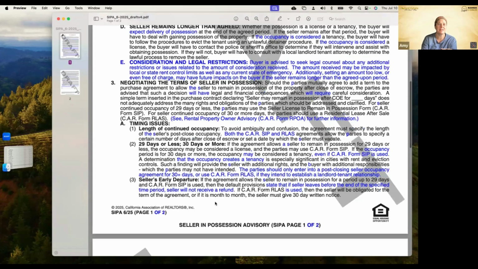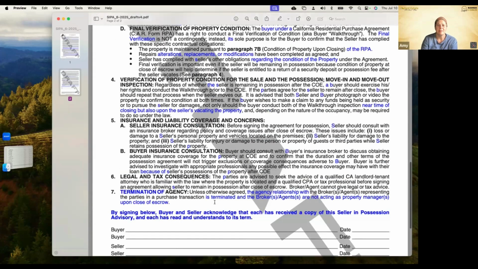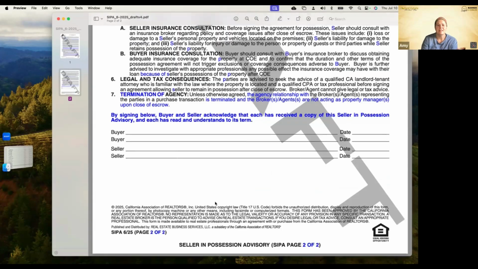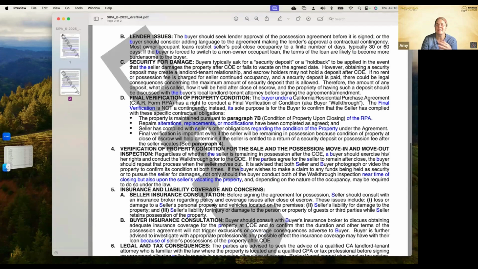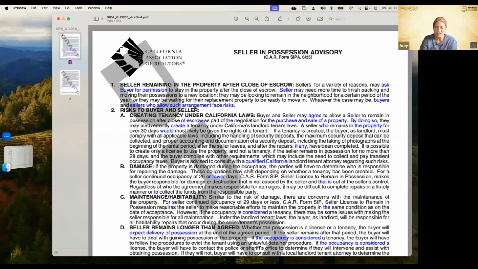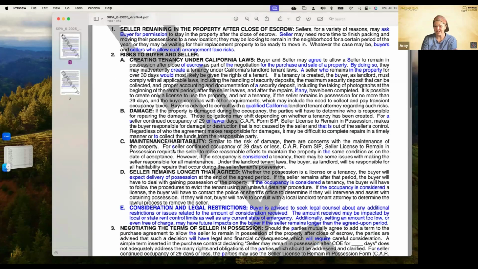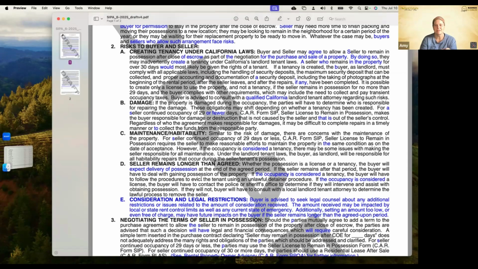But then we have our seller in possession advisory, which gets signed by both the buyer and seller, and it outlines all the legal ramifications that might happen with the seller remaining in possession after the close of escrow, including risk to buyer and seller, creating tenancy under California laws, damage, maintenance of property, seller remains longer than agreed. I've never had that happen, thank goodness, but it could happen. So it's important that we let the buyer know that that's a potential.